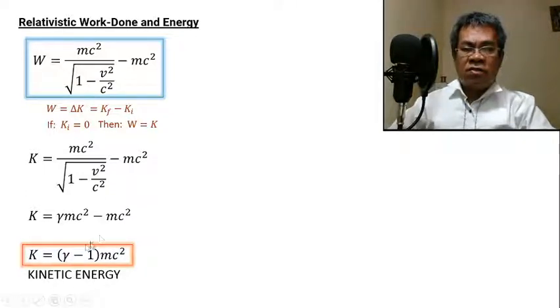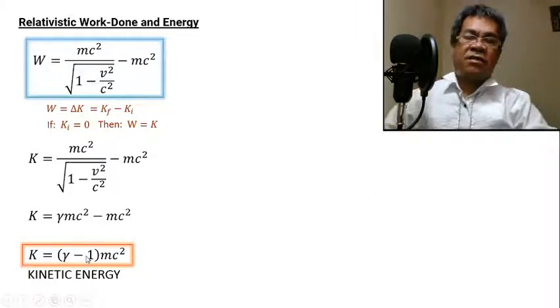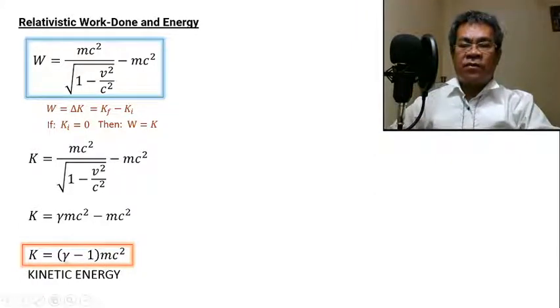So the requirement for providing the kinetic energy is that we need only the velocity and the mass of the particle. If we have the mass and velocity, this will be the result, the kinetic energy. This is the kinetic energy in relativistic motion, but this also holds for the non-relativistic case.